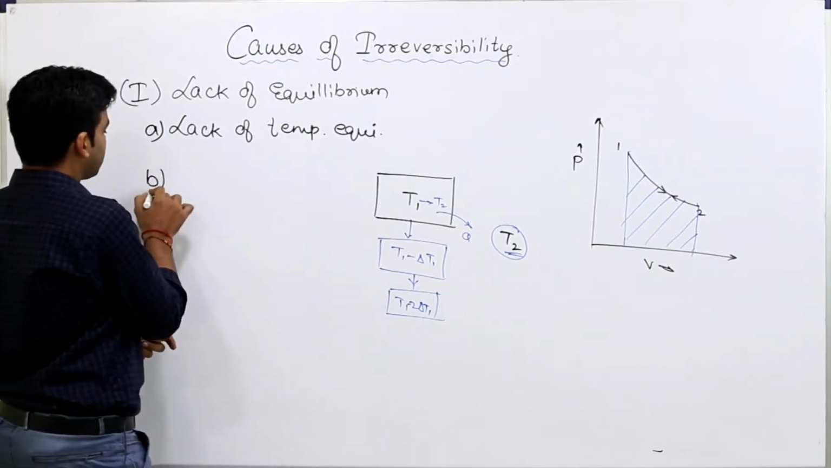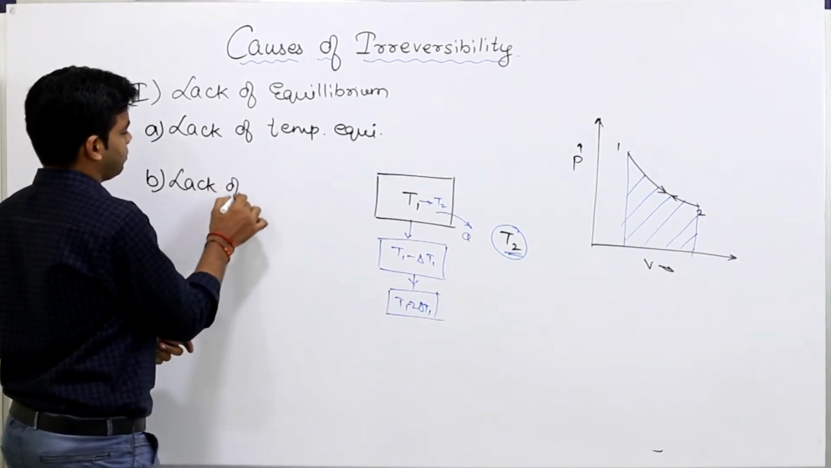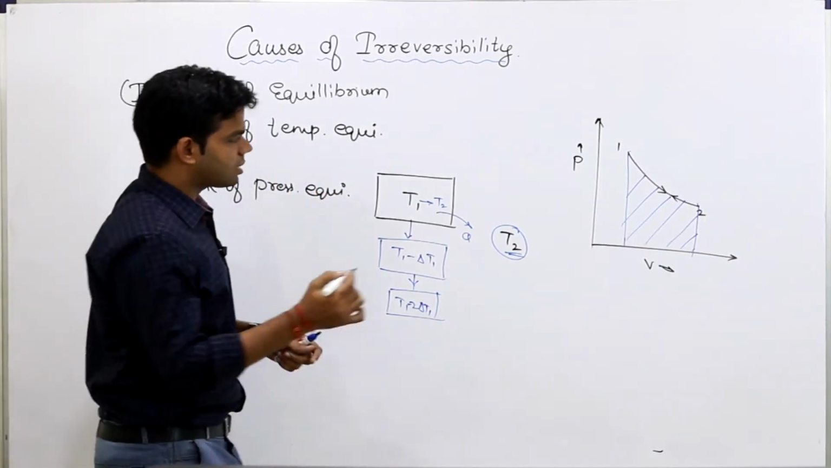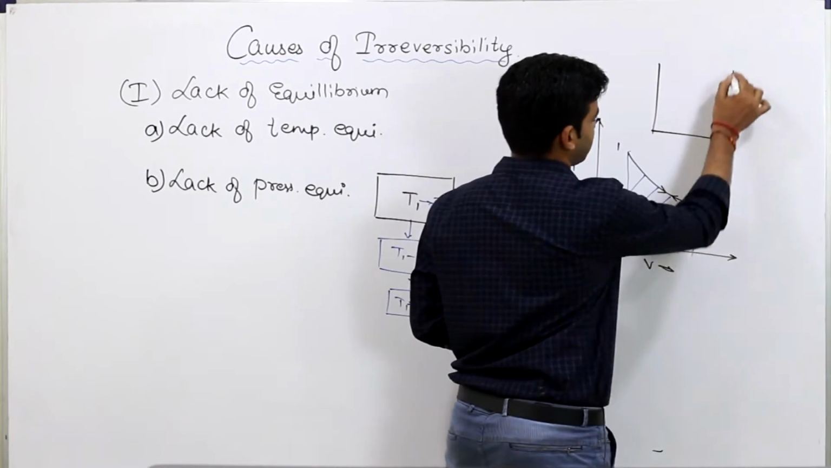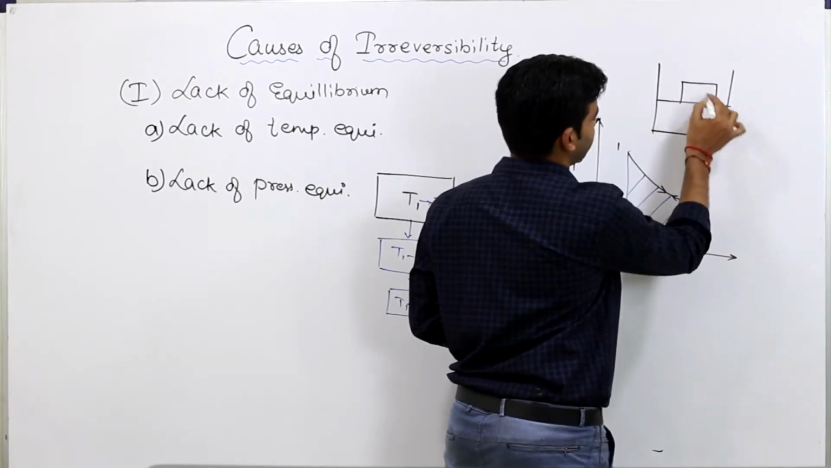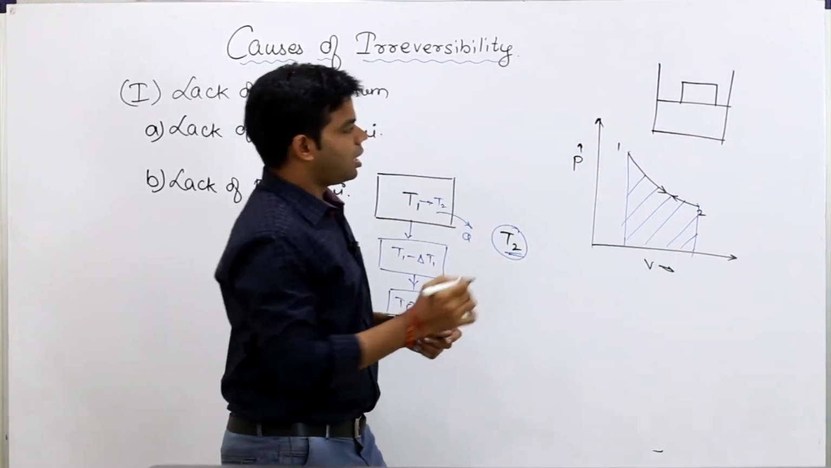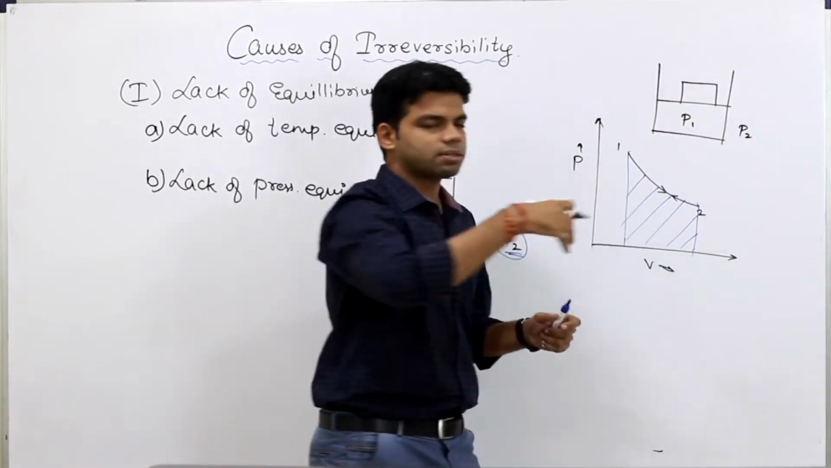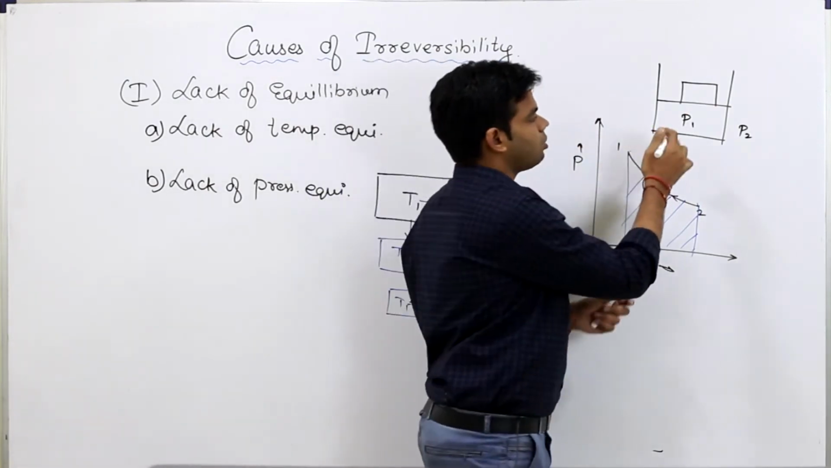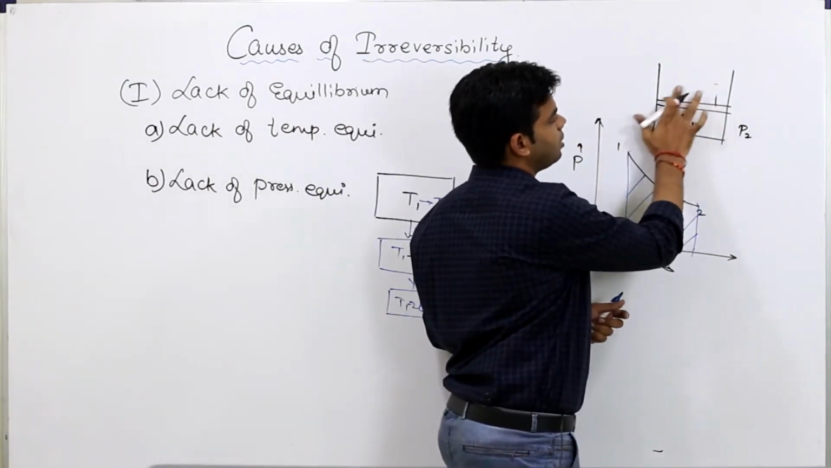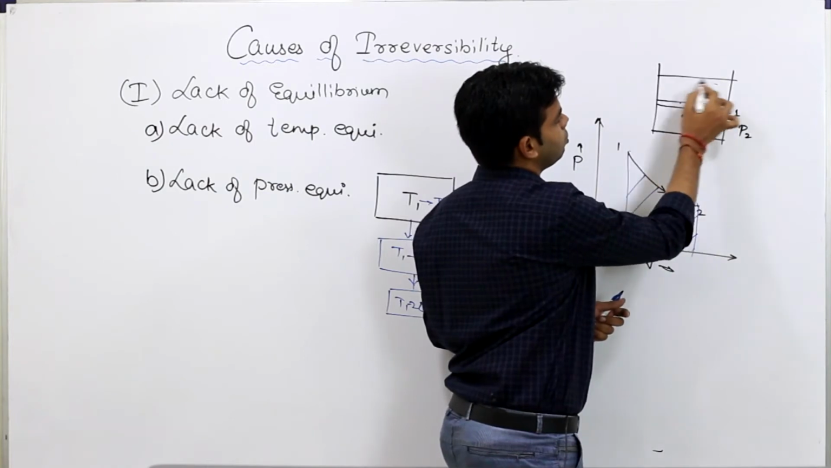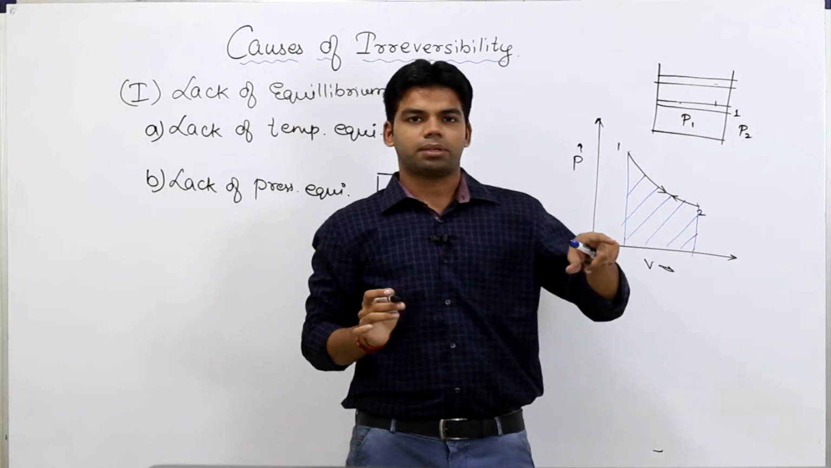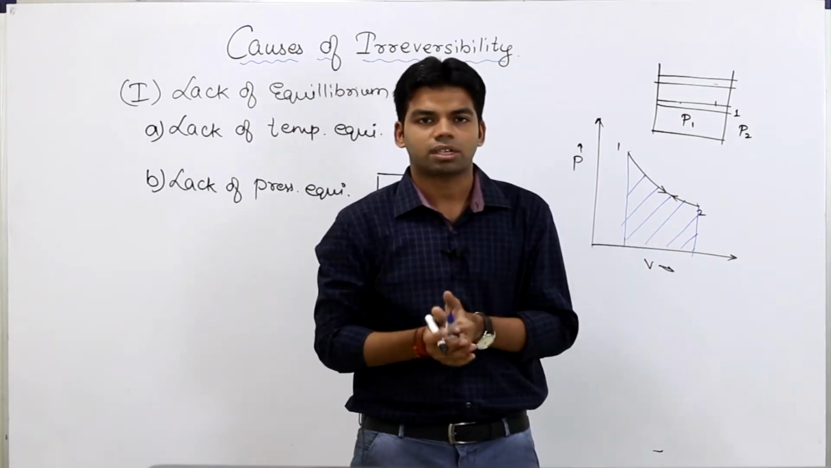Second is lack of pressure equilibrium. Same thing. Let's suppose we have considered the piston cylinder arrangement with a weight on it. Now if the inside pressure is greater than the outside pressure, and I remove this weight suddenly, एक बार में अगर मैं remove करता हूँ, obviously this piston will travel from state 1 to state 2 till both the pressures are the same. So this is because of pressure disequilibrium. ये pressure disequilibrium के कारण हुआ, lack of pressure equilibrium के कारण हुआ.